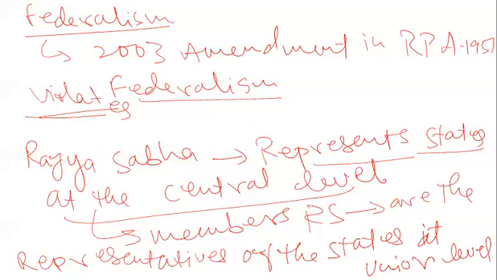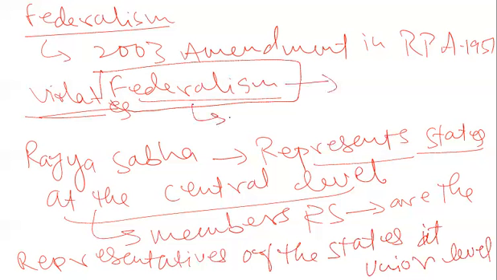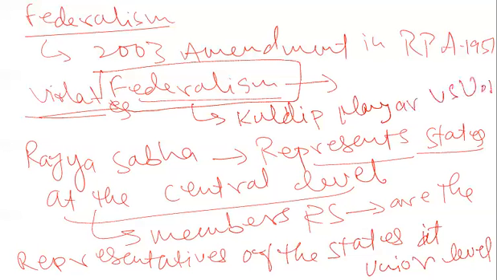This was the contention, and on the basis of this, some scholars suggested that this violates federal principles, the federal structure. So this amendment was contested in a very popular case. This case is known as Kuldeep Nayyar versus Union of India case.